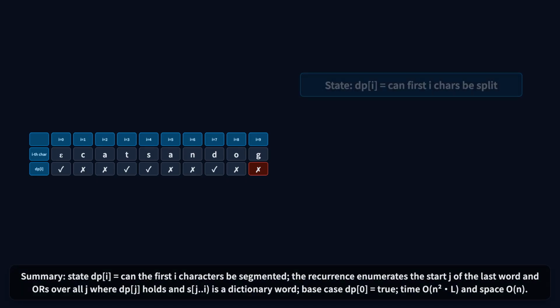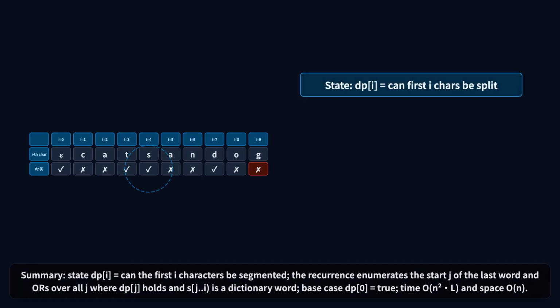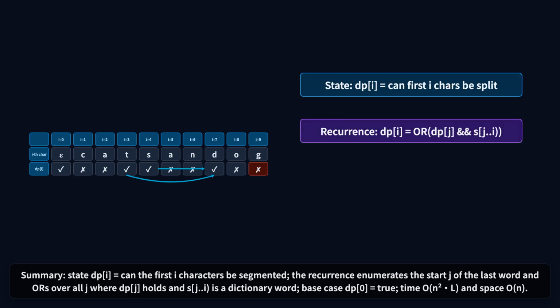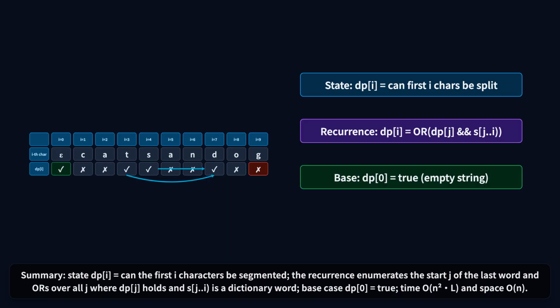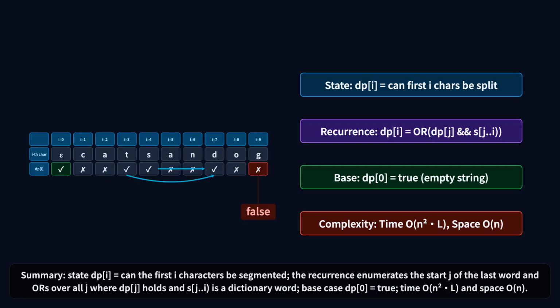Summary. State: dp[i] equals can the first i characters be segmented. The recurrence enumerates the start j of the last word, and ORs over all j where dp[j] holds and s[j..i-1] is a dictionary word. Base case: dp[0] equals true. Time O(n²) and space O(n).